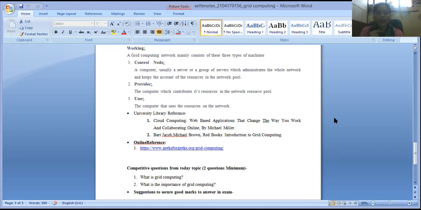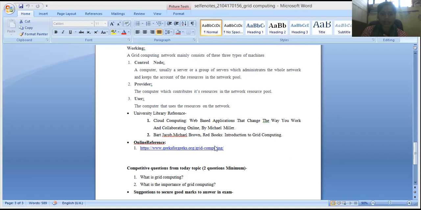Providers are those who provide the resources, the resource pool, in the network. Users are those who use those resources on the network, and a user is like a computer. So these are the basic things I have discussed.